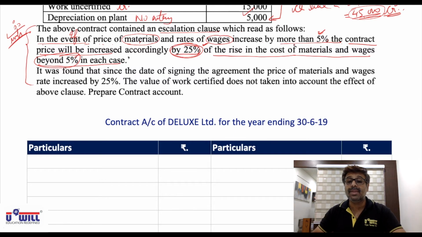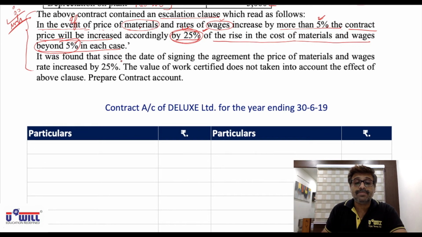So if I ask you, suppose the wage rate goes up by 12%. Then up to 5%, there is no increase in contract price. How much is beyond 5%? 7%. Then how much will the contractor increase the contract price? Not the full 7%. He will increase 25% of the same. Anyway, we will see in detail when we make the workings, but read this paragraph again so that you get the clarity.